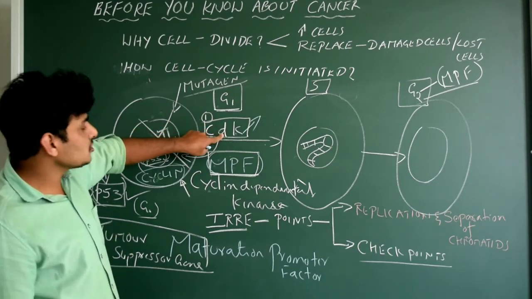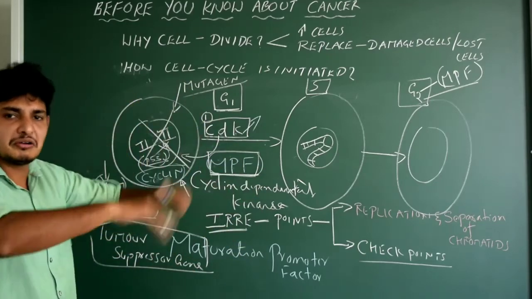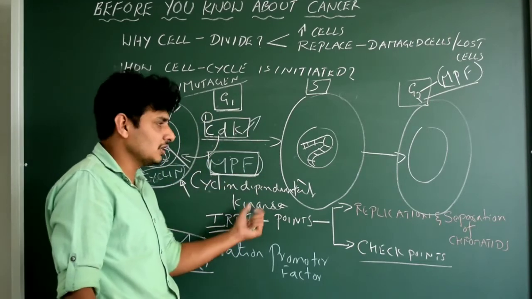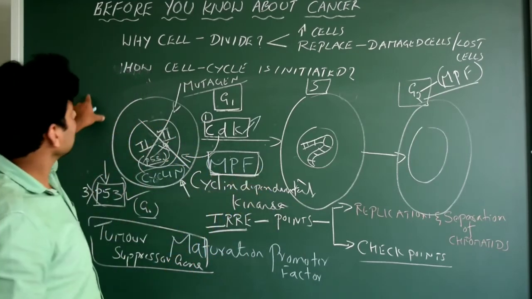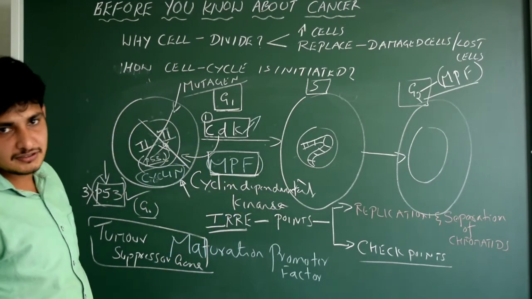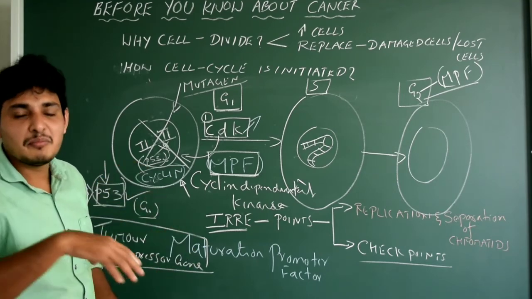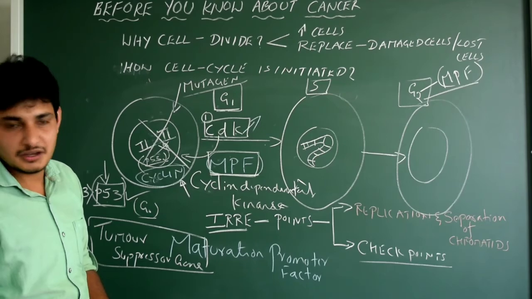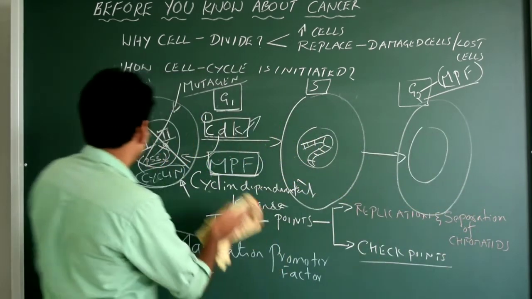So if something happens to CDK also, same thing happens. So the cell will undergo uncontrolled cell division. That's it, gone like that. Okay, there are so many things actually, will not go in depth. Fine. So this is actually the thing you need to know before cancer. So ultimately, what is cancer? Cancer is uncontrolled mitotic cell division. Got it?